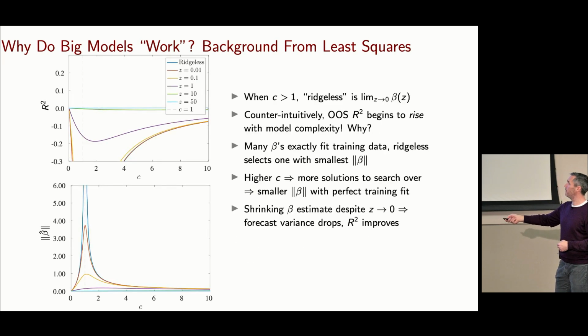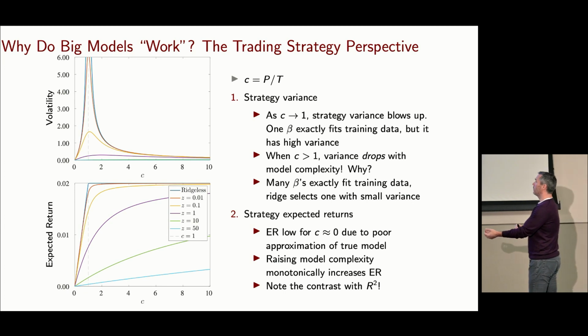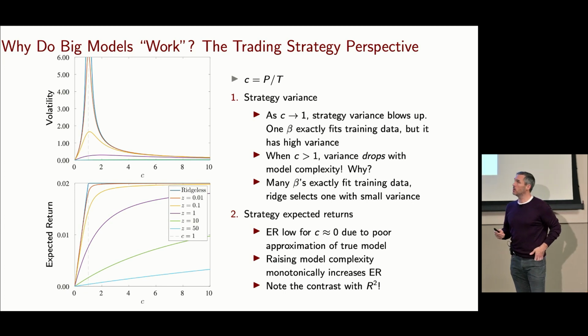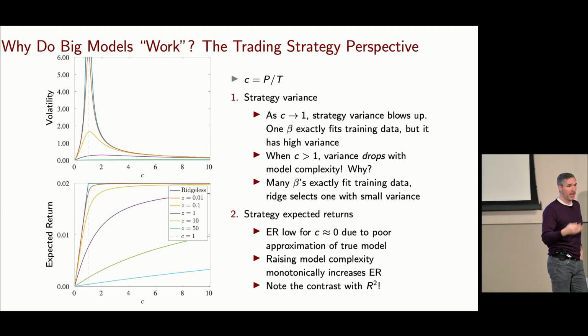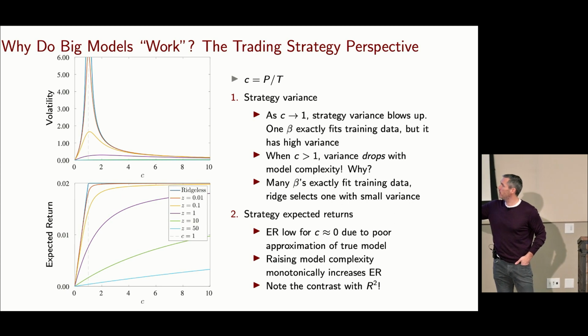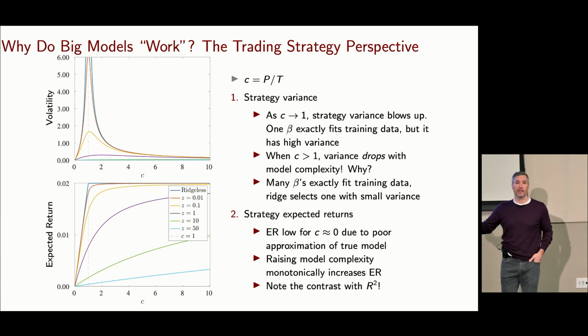All right, so I'm going to skip ahead in the interest of time to this slide. Now what I want to think about is how a trading strategy that's built from a large prediction model is going to behave as a function of model complexity. On the x-axis here, I have c.